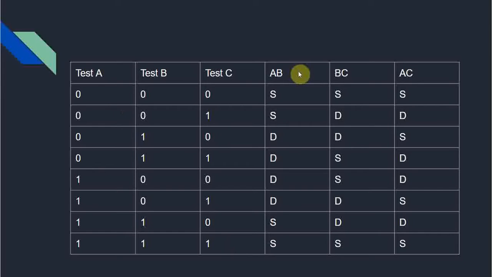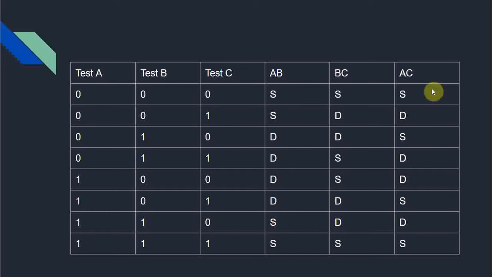So AB means whether A and B are similar or not. In this case, test A and B both are 0, so both are similar. BC is similar, AC is similar. All 3 are similar in this case. AB is similar in this case, 0 0, but BC is 0 and 1, different. So like this we can write similar and different for all these cases, for AB, BC, and AC.